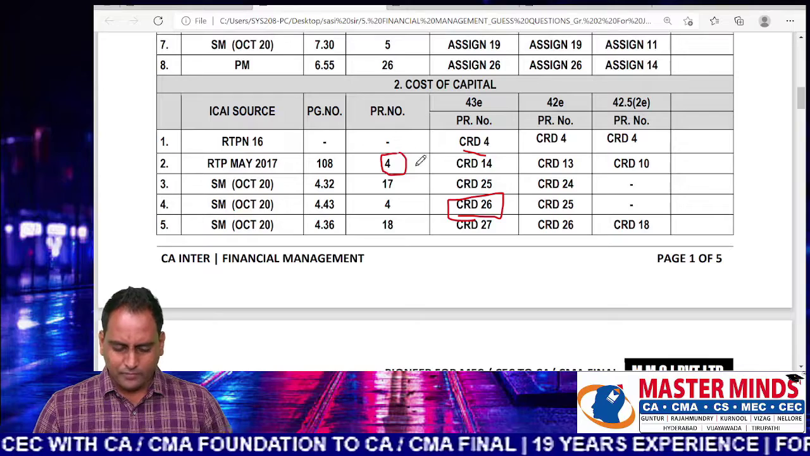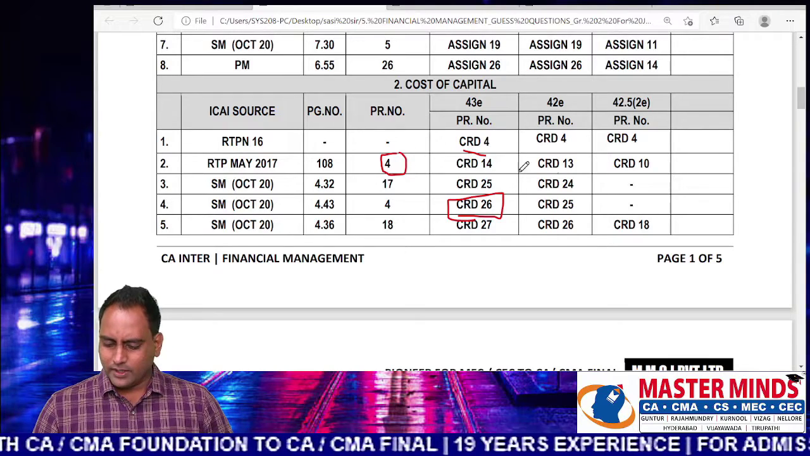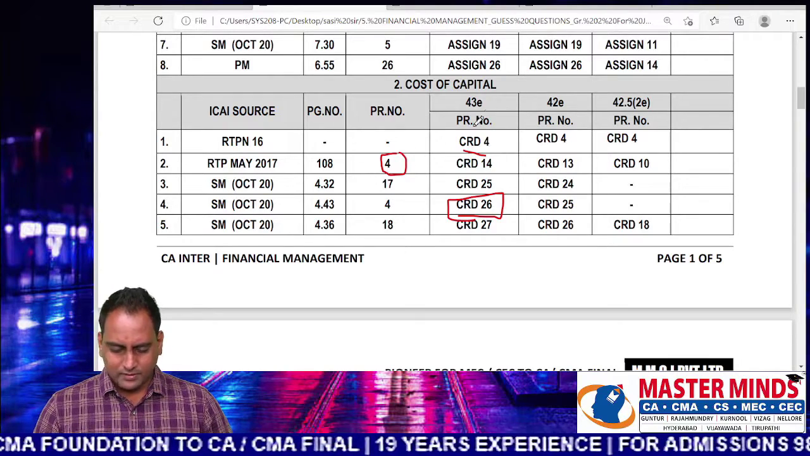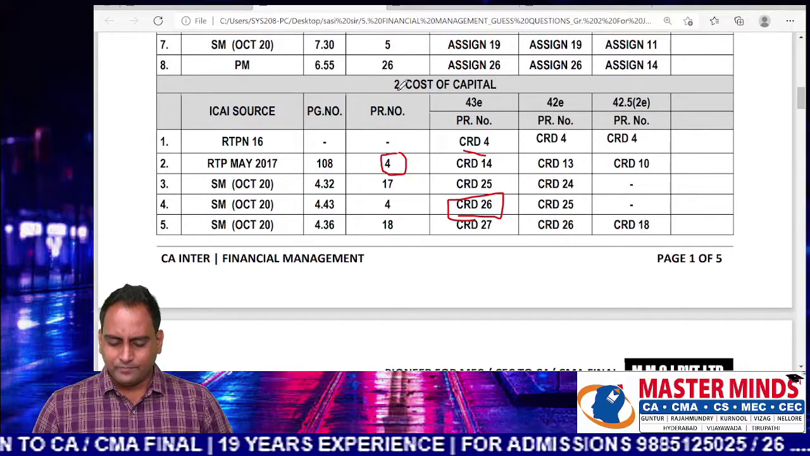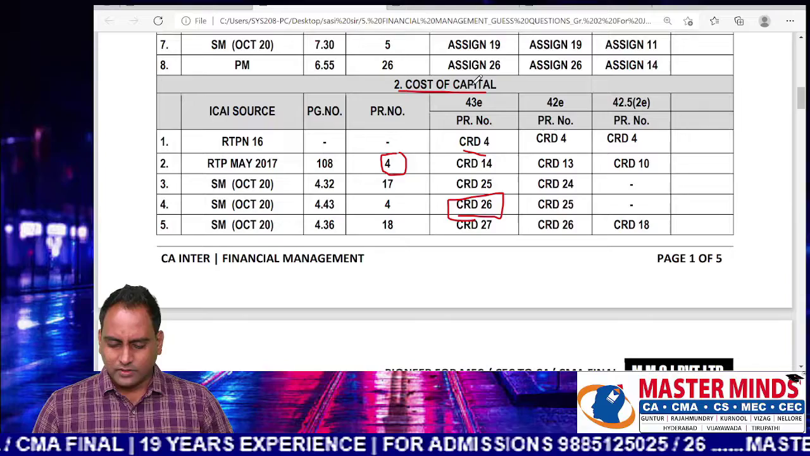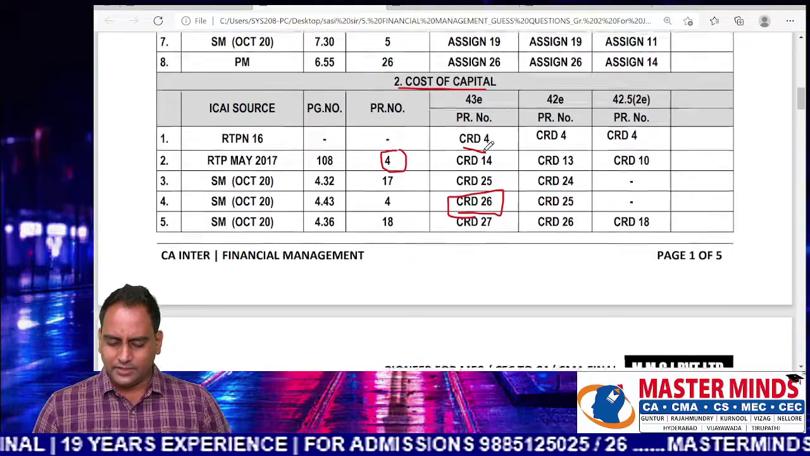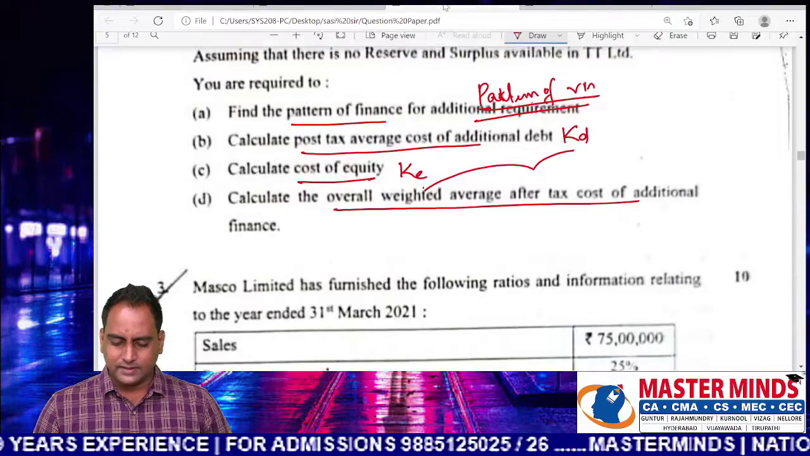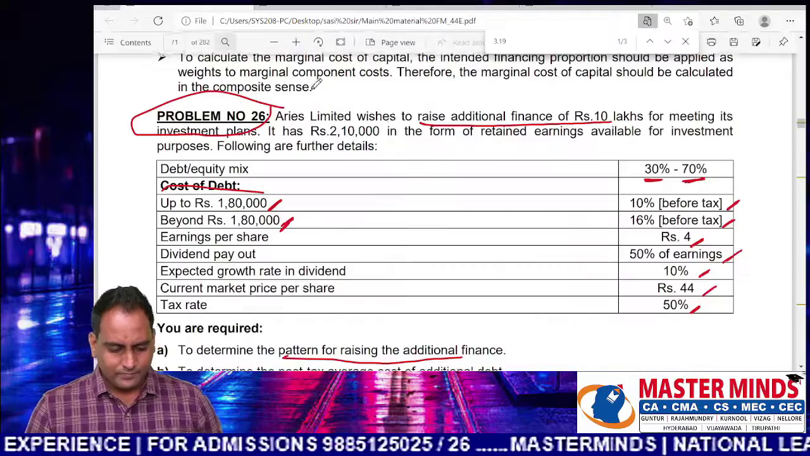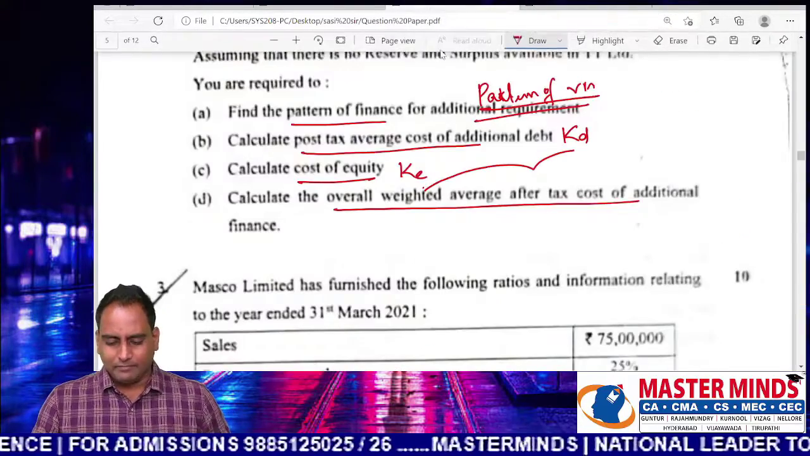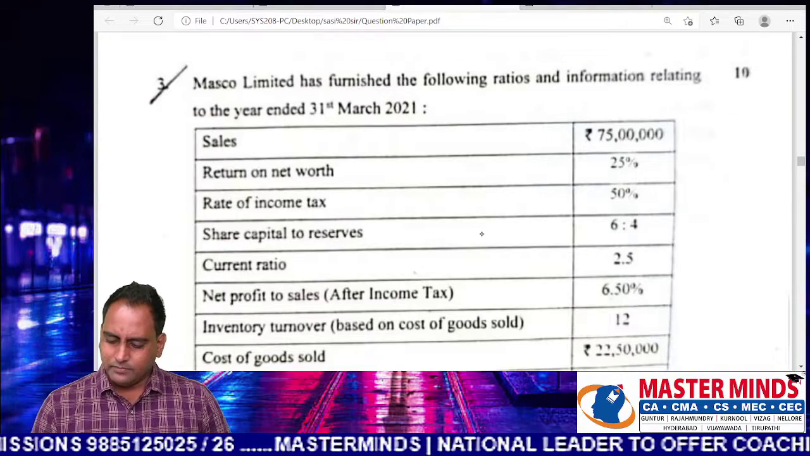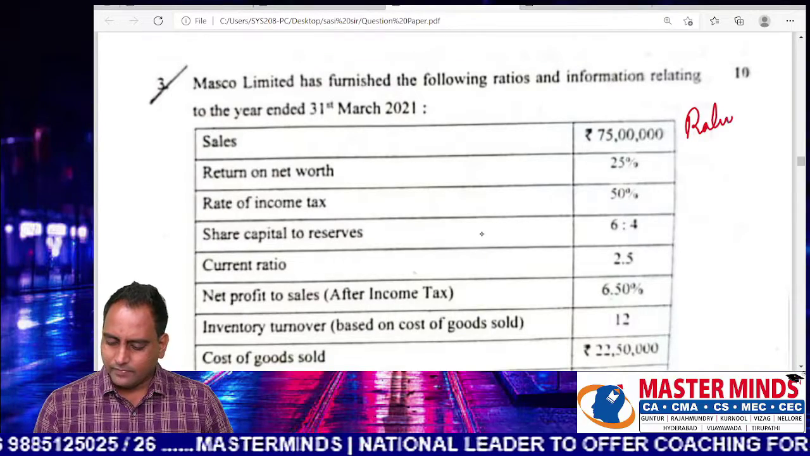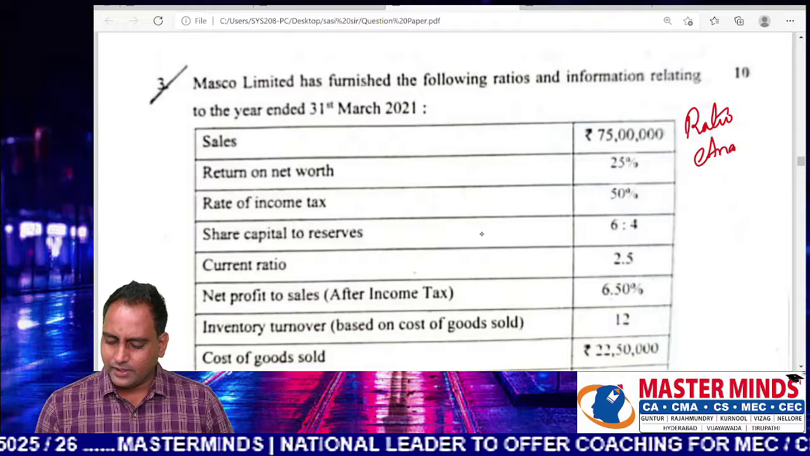Problem number 4, page number 108. So these are the guess questions which are released from our cost of capital chapter, 43rd edition, problem number 26. Then problem number 3, it comes from ratio analysis.